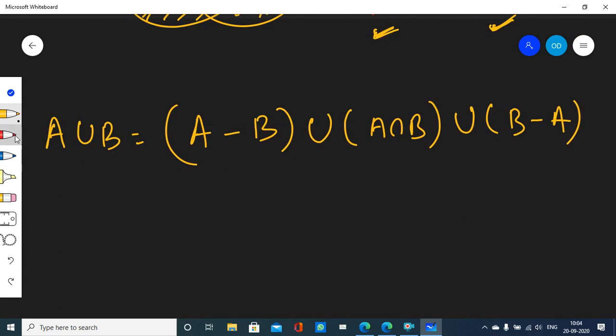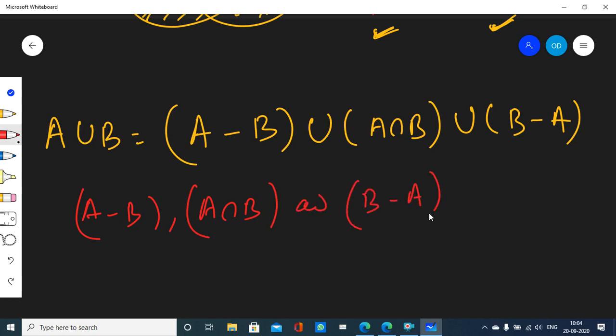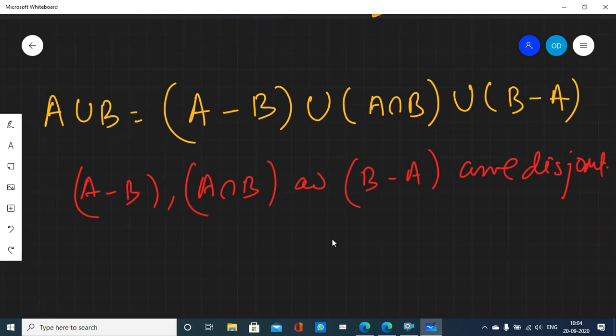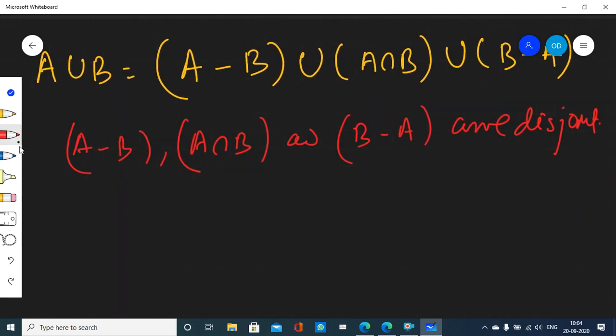So I will write the same thing here. A minus B, A intersection B and B minus A are disjoint, isn't it? They have nothing in common. Well, if these three sets are disjoint, then let's see what happens. Well, you tell me one thing.